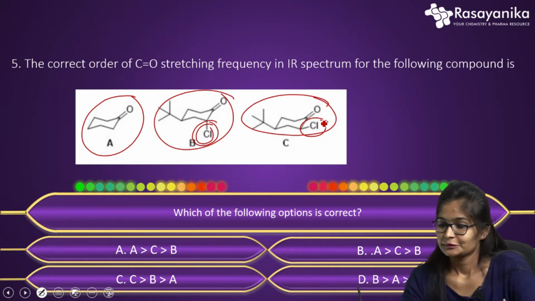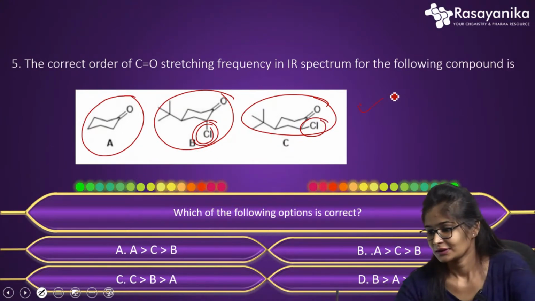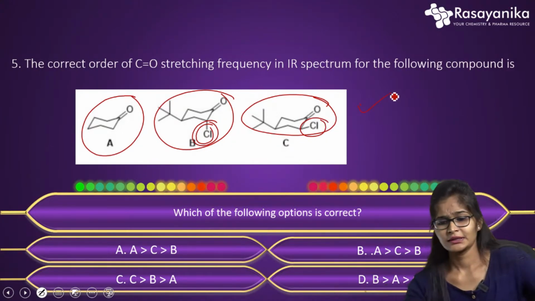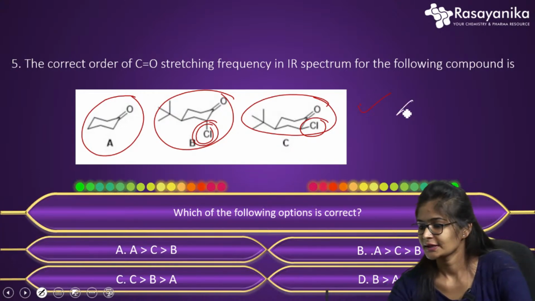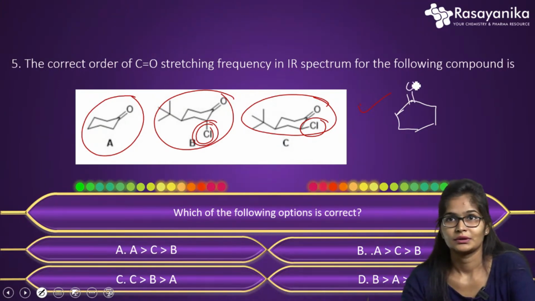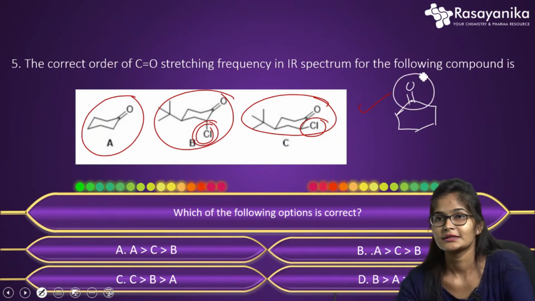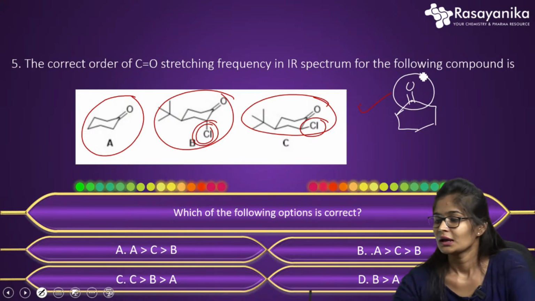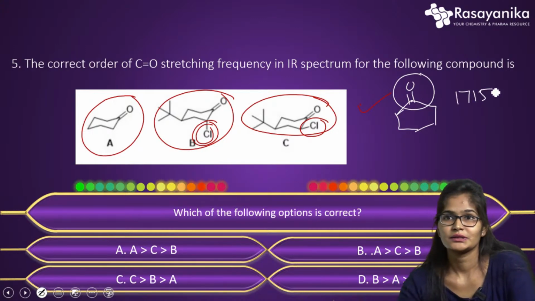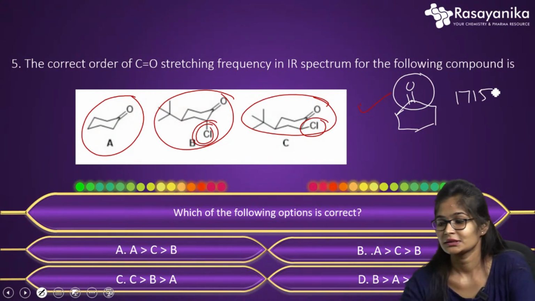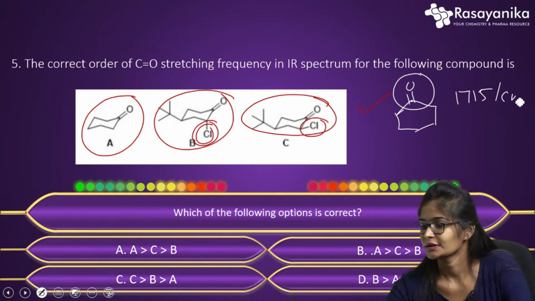Okay, so let me explain this. First thing, the structure they have given is only cyclohexanone, a cyclic ketone. This cyclic ketone will give an IR band at 1715. The stretching frequency can be seen at 1715 per centimeter.